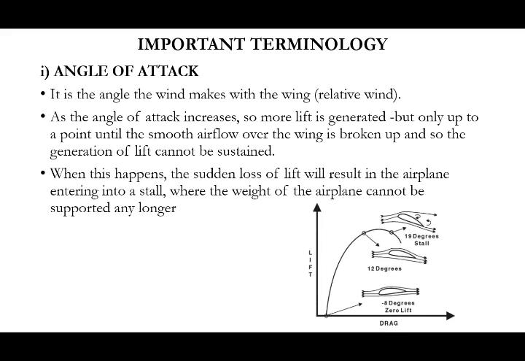Up to 15 degrees only we get smooth airflow over it. After 15 degrees, the smooth airflow is broken up. We get turbulent flow, that is some rough flow takes place. At that time lift can't be generated. So all aircraft are operated only up to 15 degrees angle of attack. After that stall will take place. Stall means breakdown of the lift.